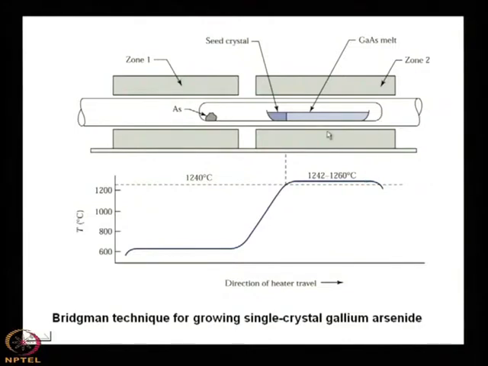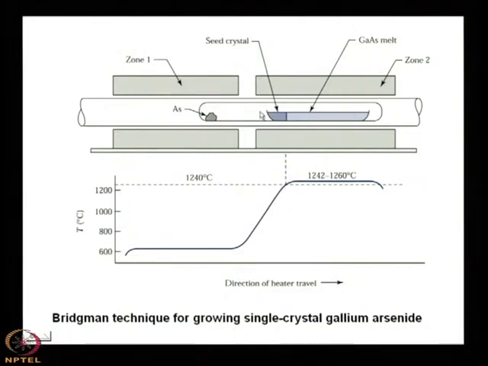Then you take one quartz crucible, this is a quartz crucible inside which there is a quartz boat, this is a boat. On the boat you take gallium, and inside the crucible at one end where the temperature is low, you put some arsenic, it is sealed, remember this quartz tube is sealed.